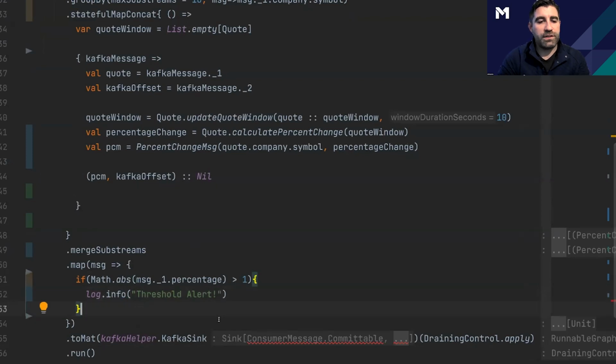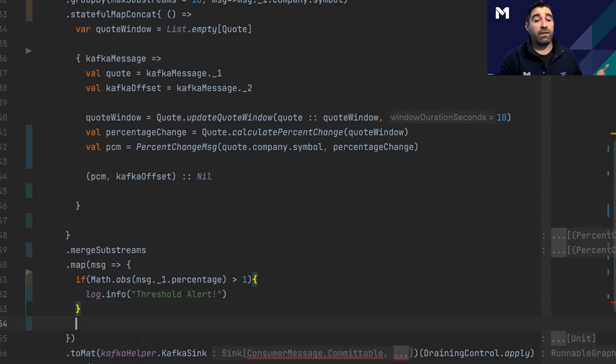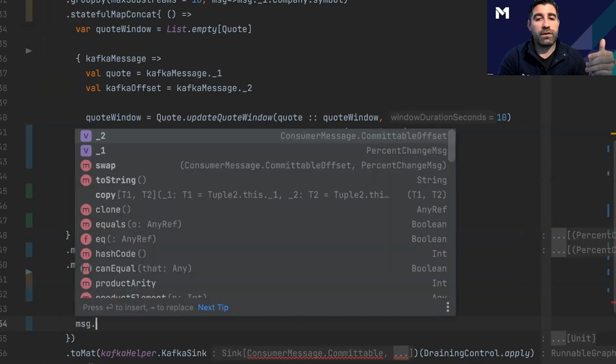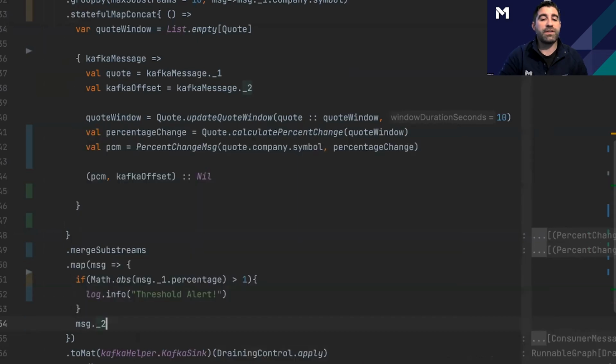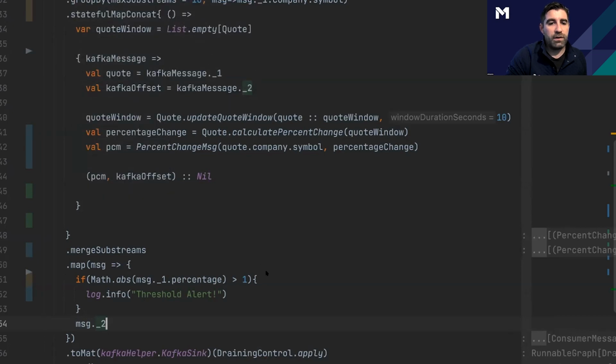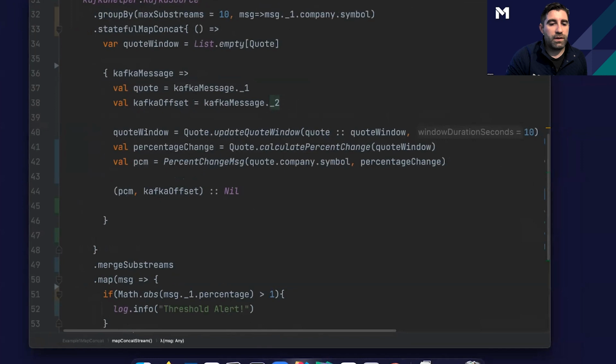And then the last thing we need to do in this map is pass forward our Kafka offset so that we know that we can commit that back into Kafka and we no longer need to ever process that message again. So with all of this, I will come out of presentation mode and we will run this real quick.